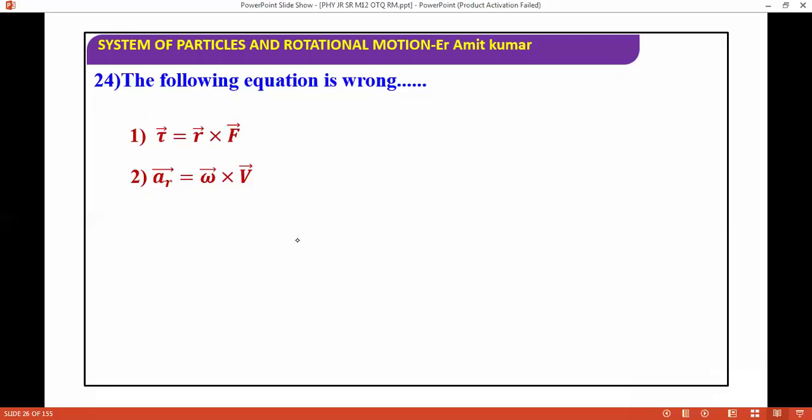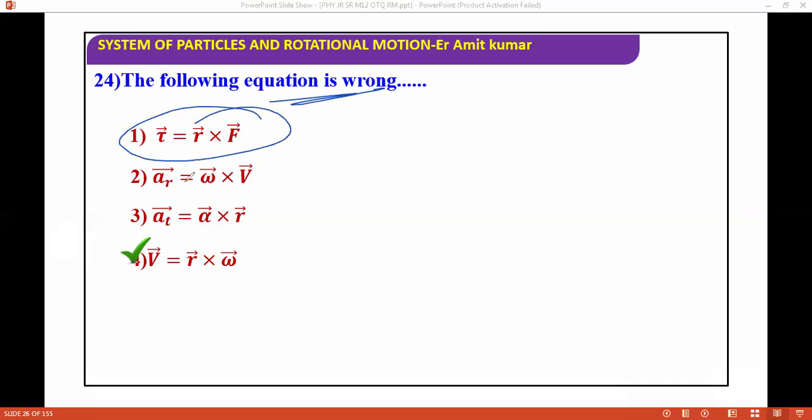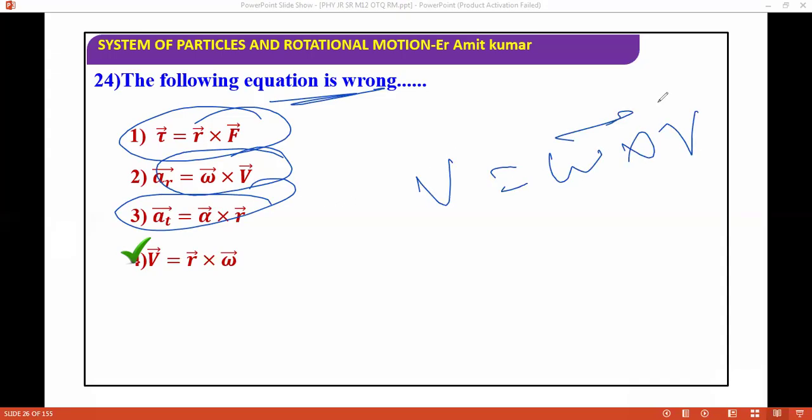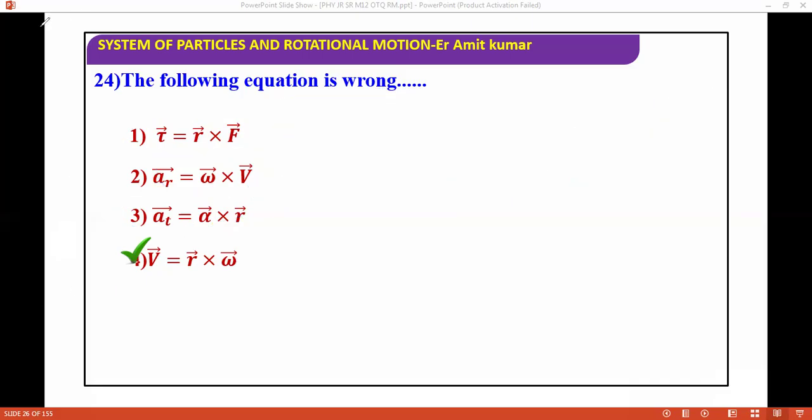The following equation is wrong. Tau equals R cross F, a tangential equals alpha cross r, a radial equals omega cross v. So you already know this relation. If you don't know, try to learn this concept. So what is the correct answer for this? Option D is basically omega cross r, which is wrong, because a radial equals omega cross v, and a tangential equals alpha cross r. So you should know this relation.